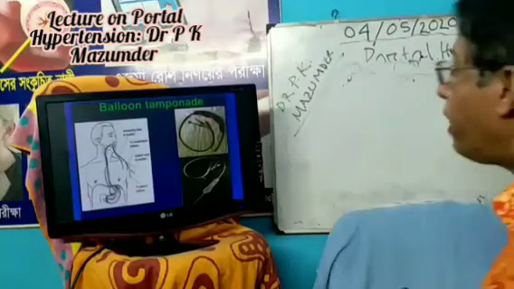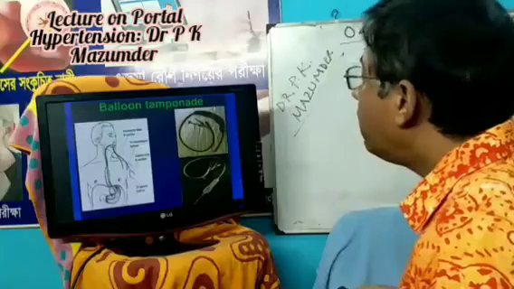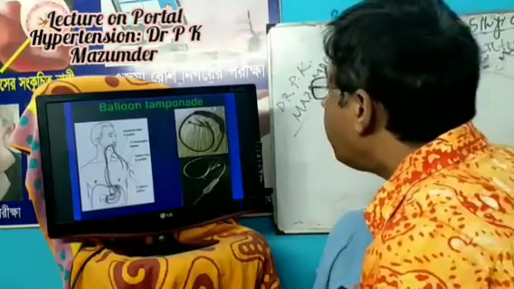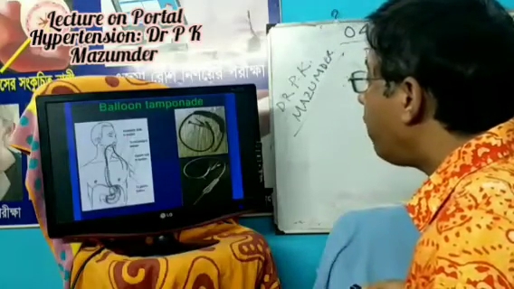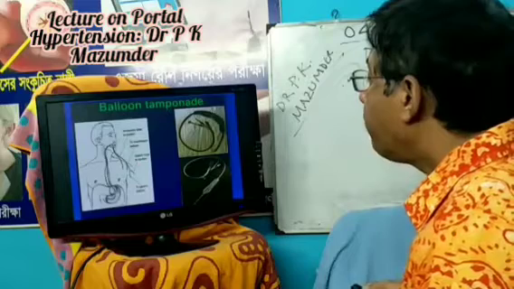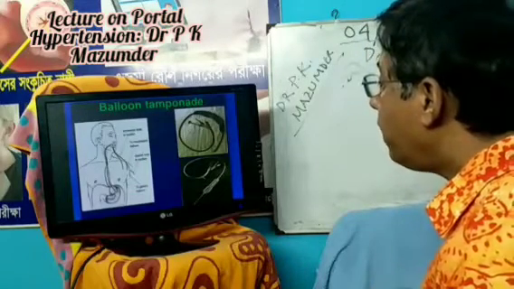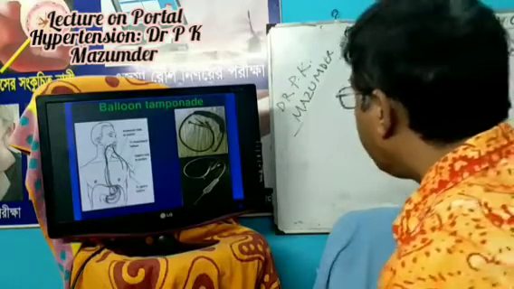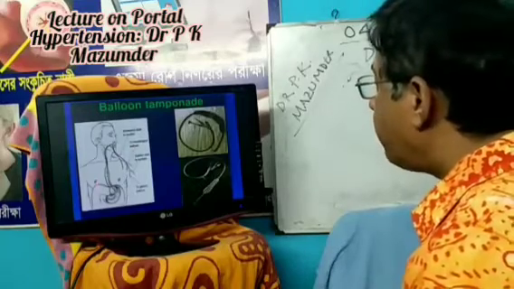Now this is balloon tamponade, the Sengstaken-Blakemore tamponade. This instrument contains an accessory tube for suction, an esophageal balloon, and a gastric tube for suction with a gastric balloon, which compress the esophageal varices and the stomach to prevent the bleeding. But it is a very complicated procedure and side effects are more.